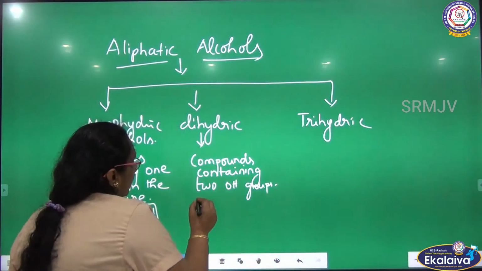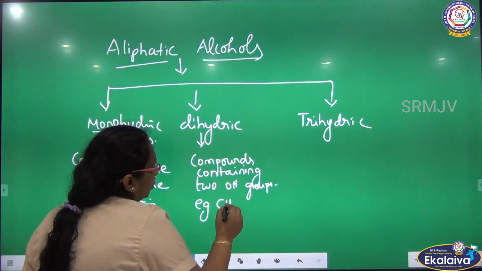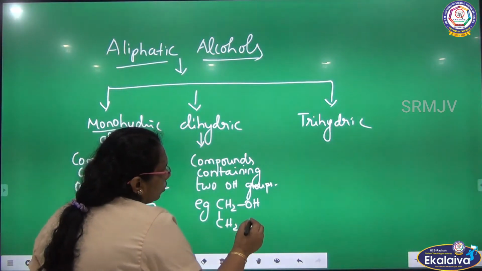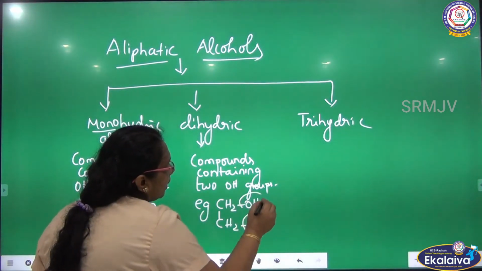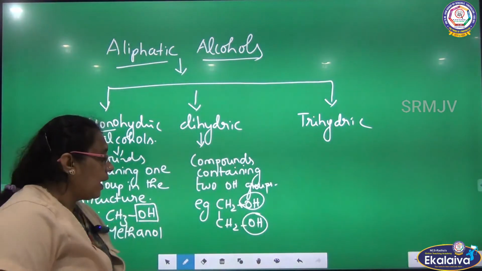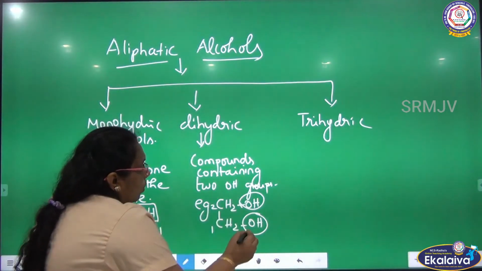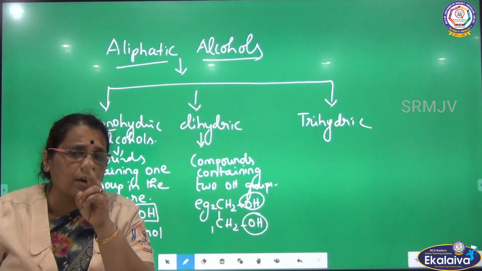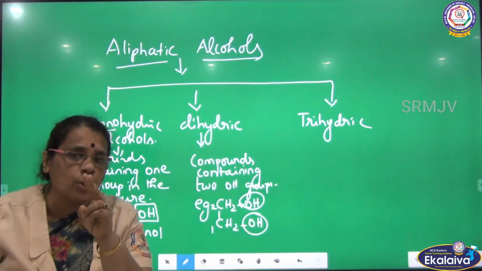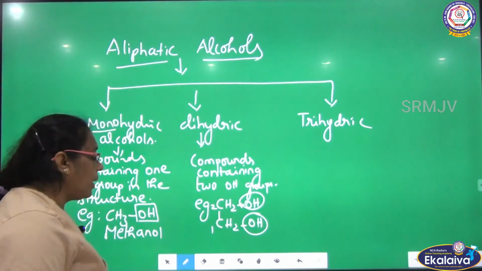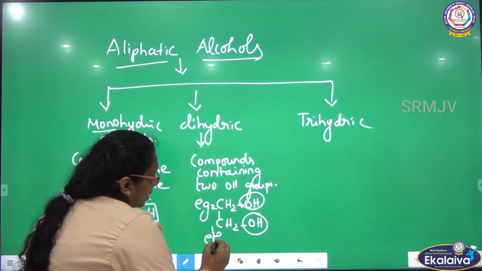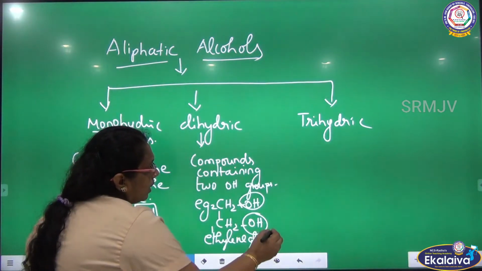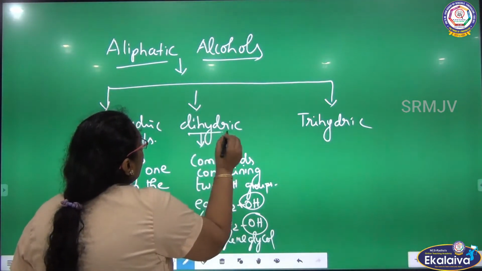For example, CH2OH, single bond CH2OH. See here, there are two OH groups attached to adjacent carbons. One OH is attached to the first carbon, another OH is attached to the second carbon. What is the name of this compound? It is called ethylene glycol, which comes under dihydric alcohol.